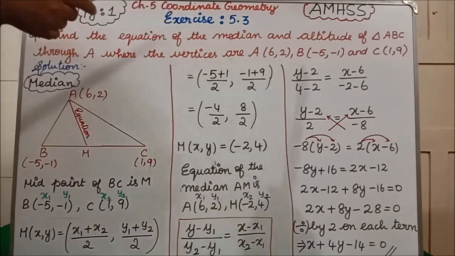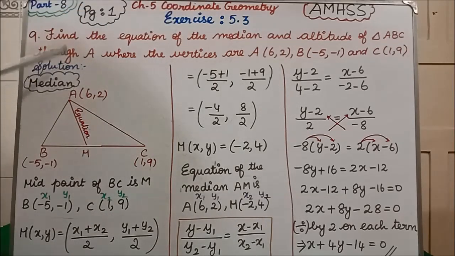Find the equation of the median and altitude of a triangle ABC. First, we have to draw triangle ABC. Clear? Through A, they were saying, we have to draw the median. So A should be at the top, and B and C should be in the base. According to that, you have to draw the triangle. Suppose in your exam they ask differently, through B, then B is at the top and from B you have to draw the median. Since in the question they have given through A, from A you are drawing the median.